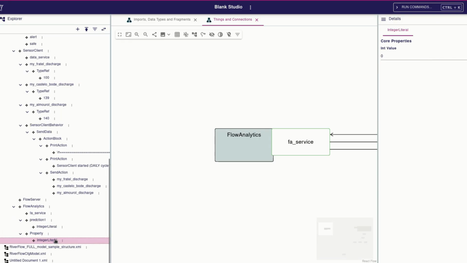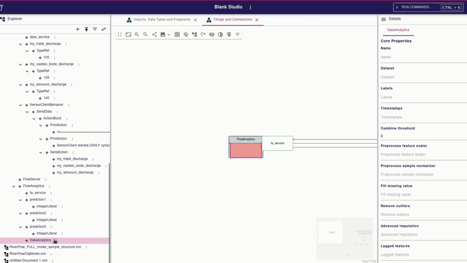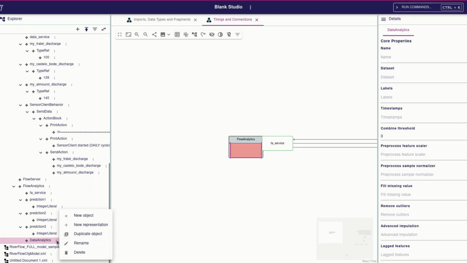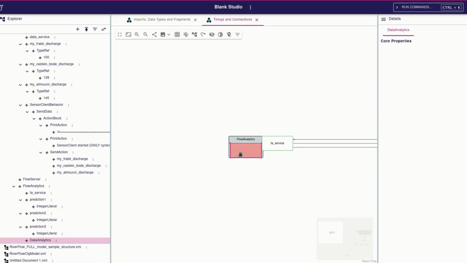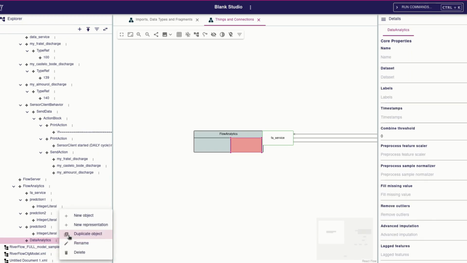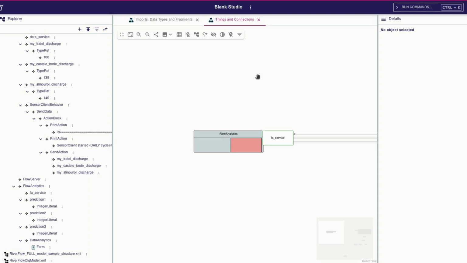Now I continue wiring connections between things. The goal is to connect the sensor client to the flow server and flow analytics using messages such as sensor data, query, ACK, and alert. I adjust positions and lines so the diagram remains clean.